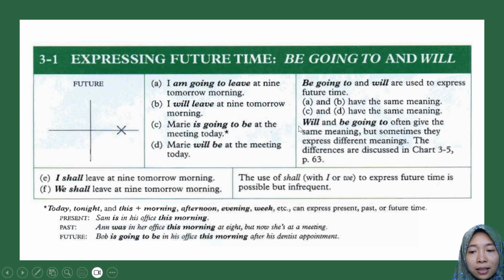And then will and be going to often give the same meaning, but sometimes they express different meanings. The differences of will and be going to in terms of the meaning can be discussed later. I shall leave at 9 tomorrow morning. We shall leave at 9 tomorrow morning. The use of shall with I or we to express future time is possible but infrequent. So shall is only used with I or we, not other subjects.